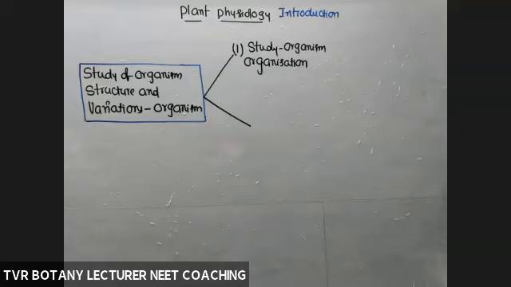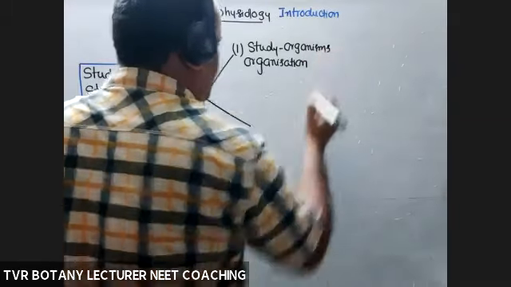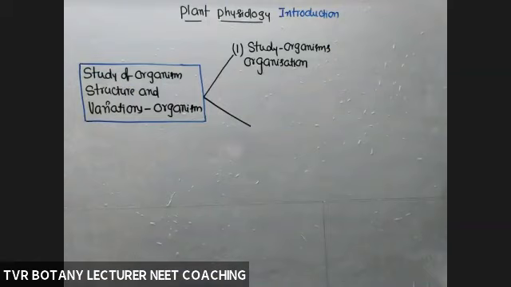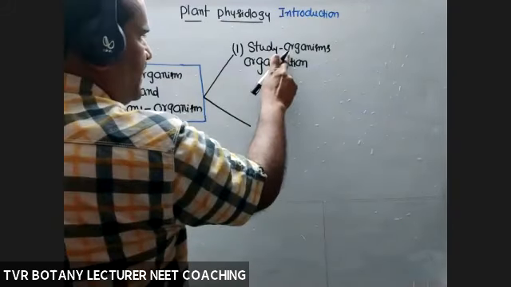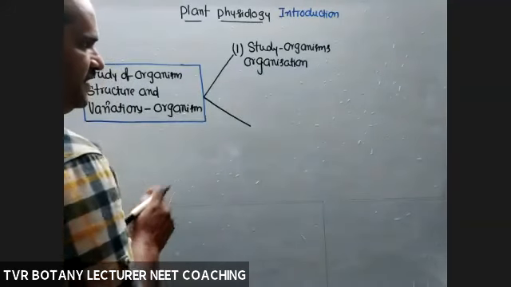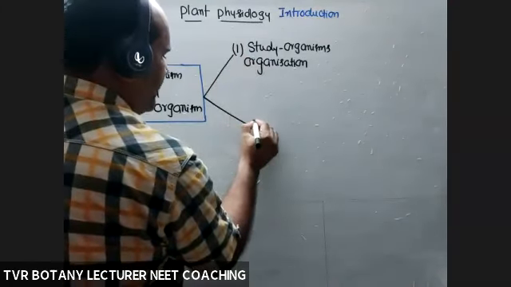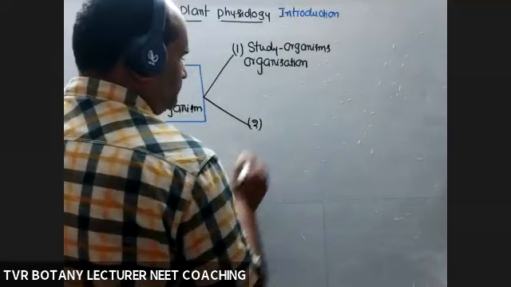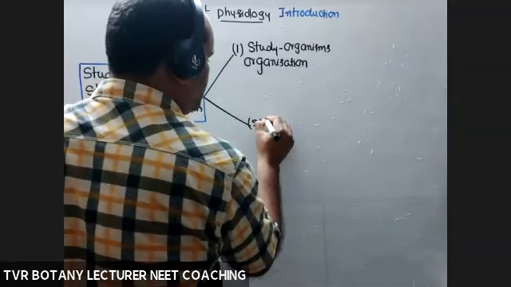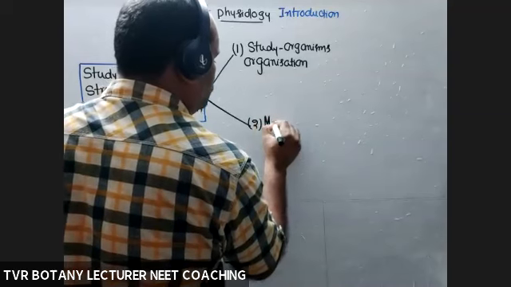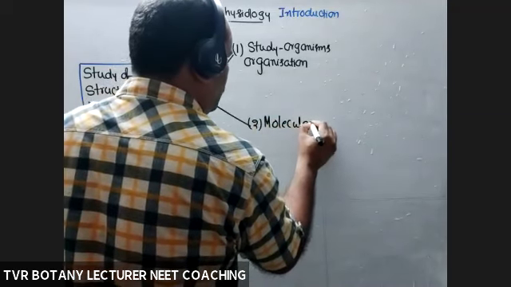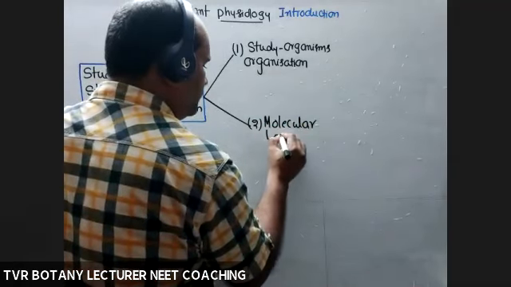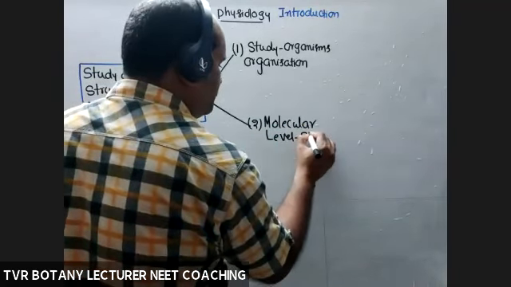Study of organisms and levels of organization, means what the parts are and what the functions of various parts are, morphology of parts, particularly morphology, structural analysis. So that was concerned with the study of organisms and levels of organization. That was one aspect. The second aspect was the study of organisms at a molecular level, the functional level.